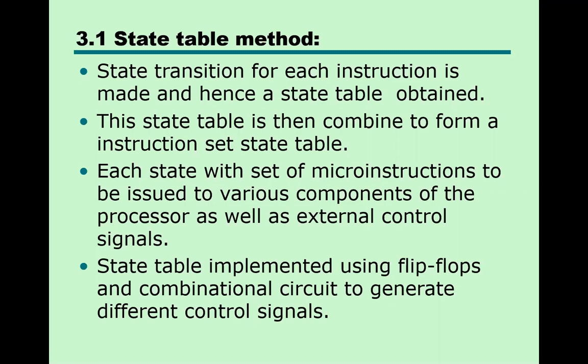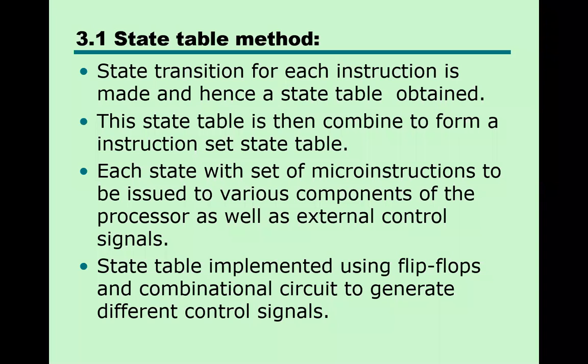It is a very classical method of sequential design, the state table method. For this type of method, minimum hardware is required. This method constructs a state transition table, and every state has a set of control signals.